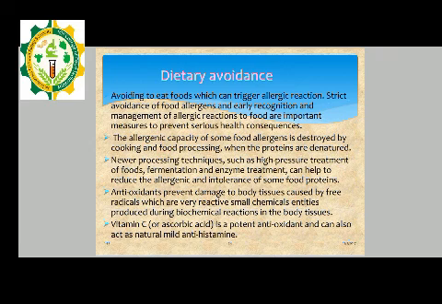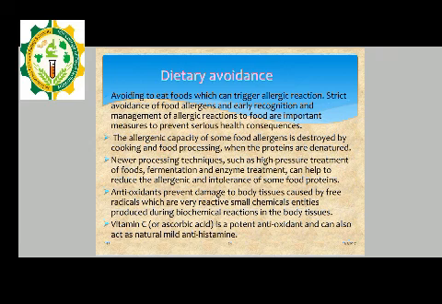The allergic capacity of some food allergens is destroyed by cooking and food processing when the proteins are denatured. Another method is newer processing techniques such as high pressure treatment of the food, fermentation, and enzyme treatment, which can also help to reduce the allergenicity and intolerance of some food proteins.